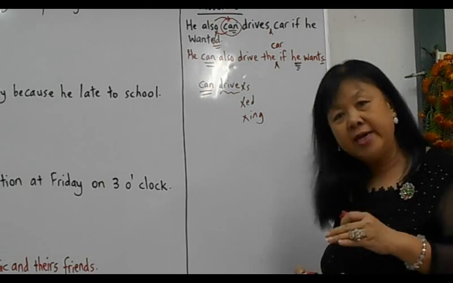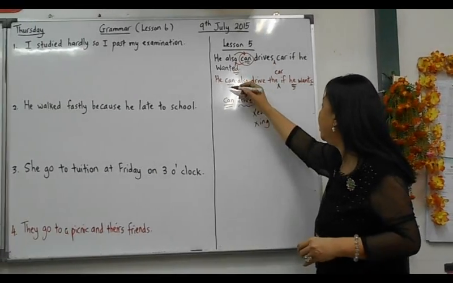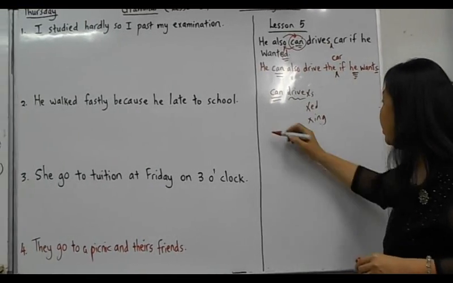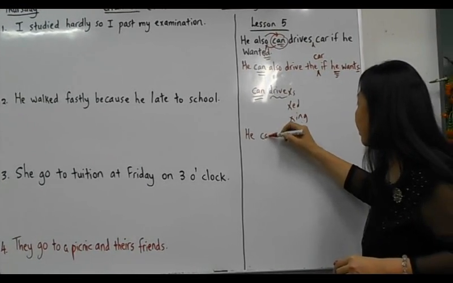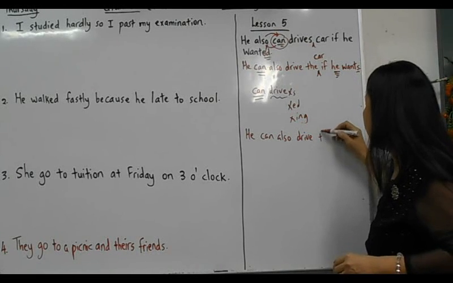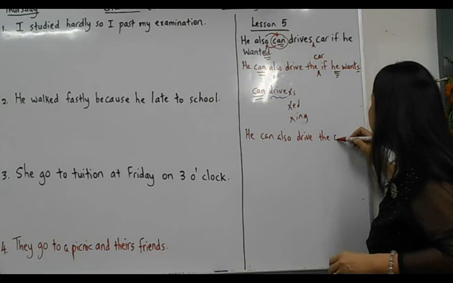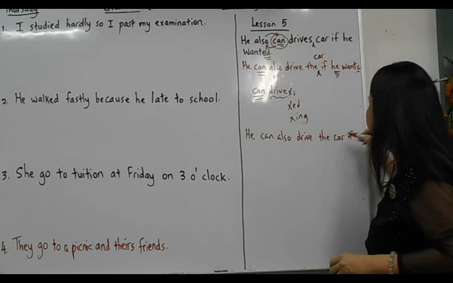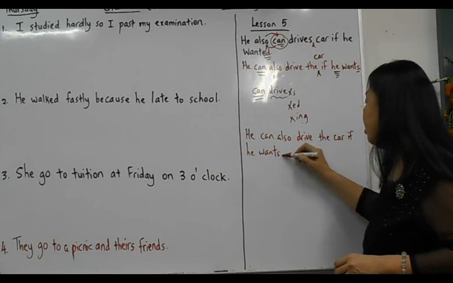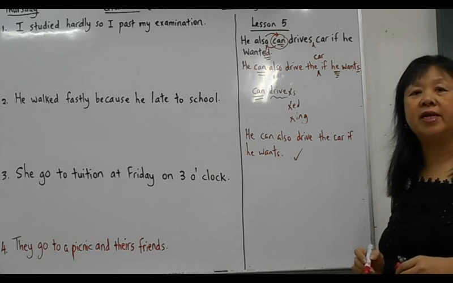Okay? Or my car if he wants. So that this is the correct sentence. Okay? He can also drive the car or a car if he wants. Okay? There you go. This is the correct answer.